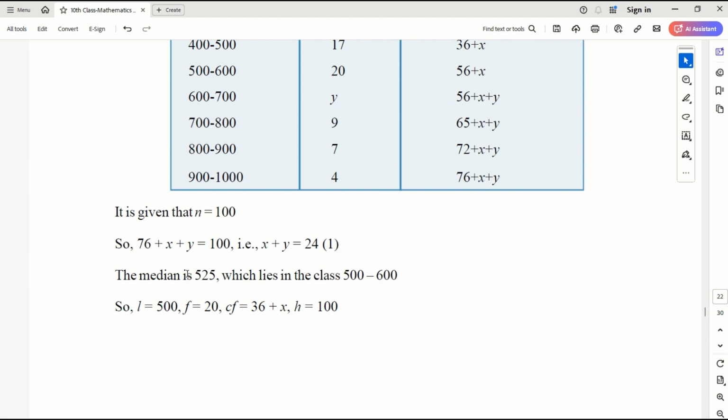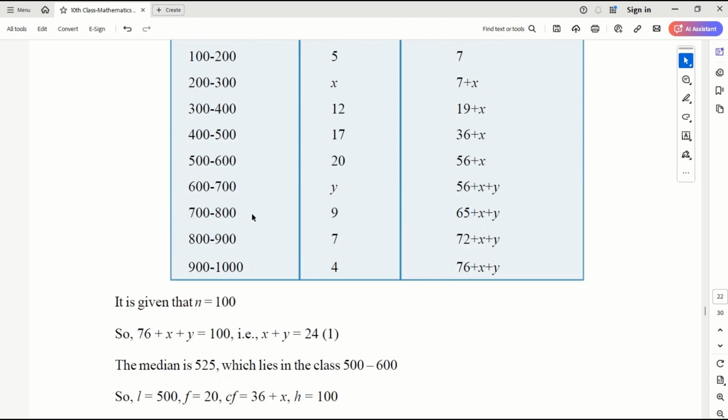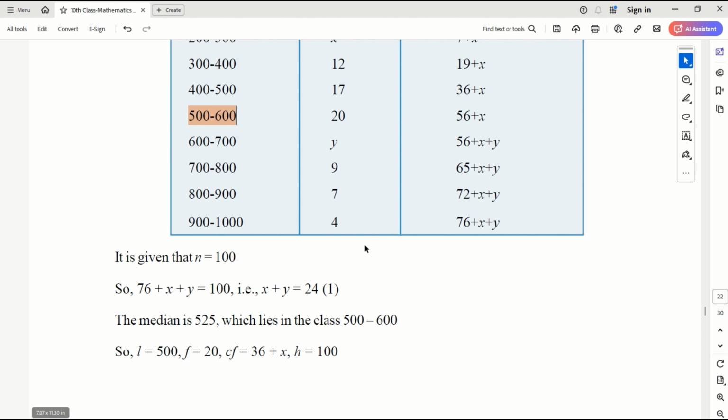We know the median is 525, which lies in the class 500 to 600. This is my median class, because I already know the median. So lower limit L is 500. F is 20. CF is 36 plus x. H is 100, that is 600 minus 500.